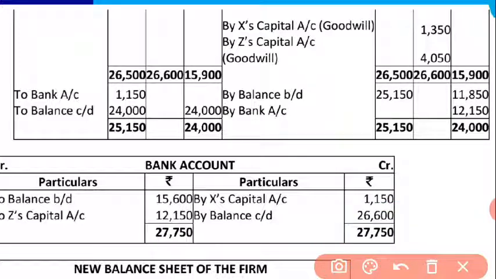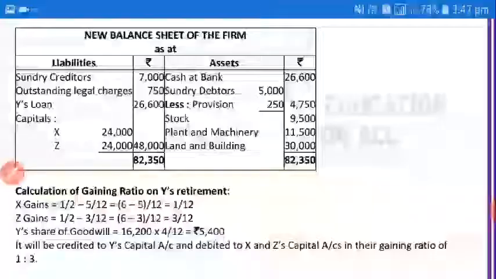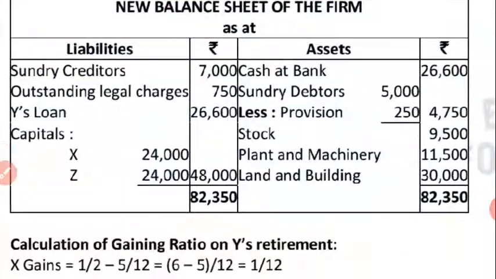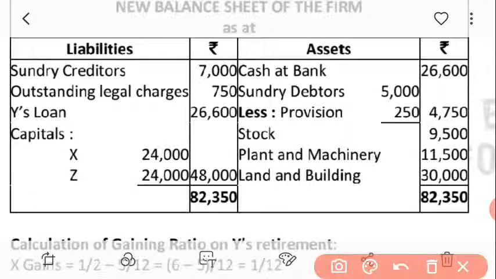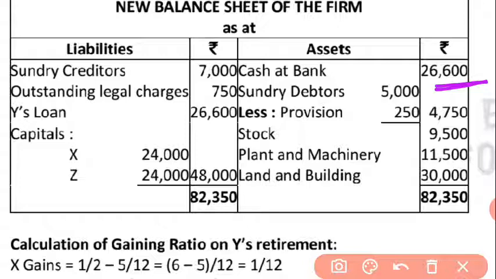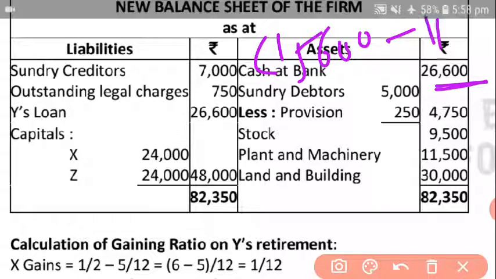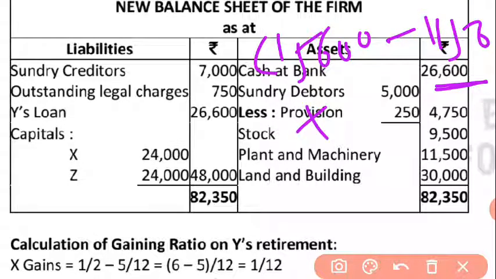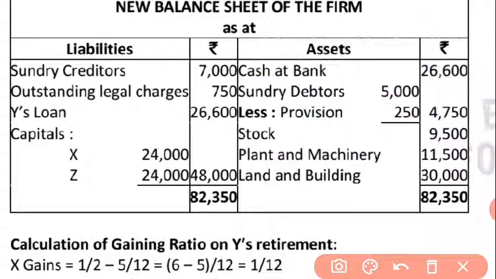Now we will prepare the balance sheet, and after preparing the balance sheet, the question will be finished. Okay, so here you can see on the screen the balance sheet of the firm. We have calculated the bank balance, so that is 26,600. You can prepare a bank account, or if you do not wish to prepare a bank account, then this way you can write the opening balance 15600 in bracket minus 1150 and plus how much, 12,150, then you will get 26,600.